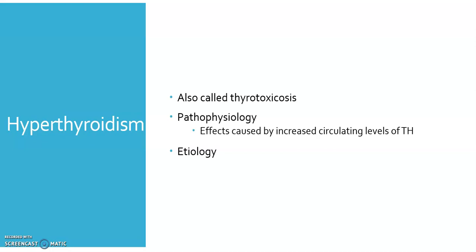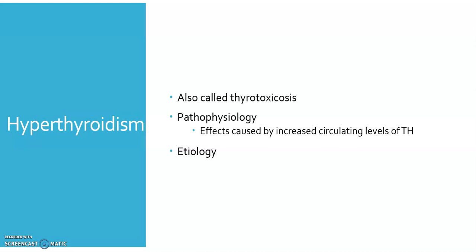Hyperthyroidism can result from a lot of different factors. Autoimmune stimulation, as in Graves' disease. We can have excess secretion of TSH by the pituitary gland. Thyroiditis, which is just inflammation of the thyroid. Neoplasms, such as toxic multinodular goiter. And if a patient is taking an excessive intake of their thyroid medications.